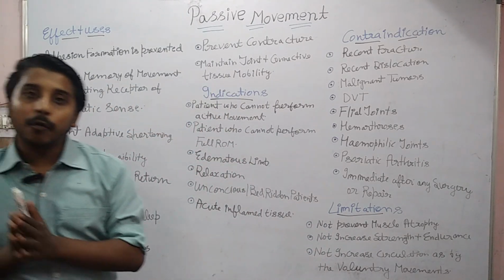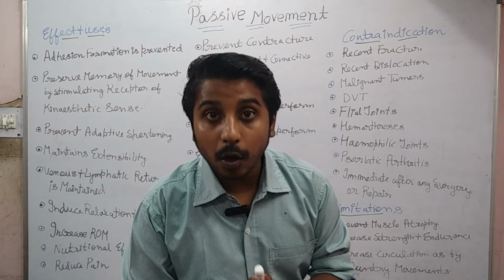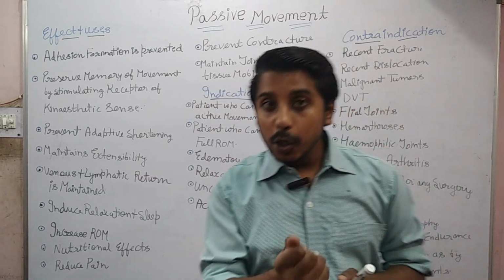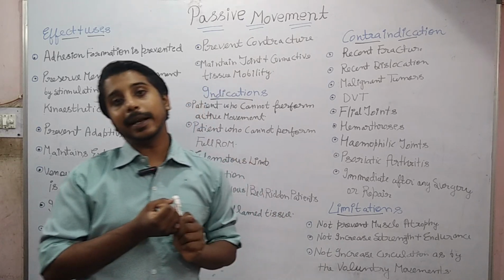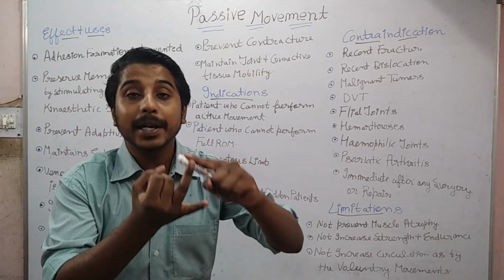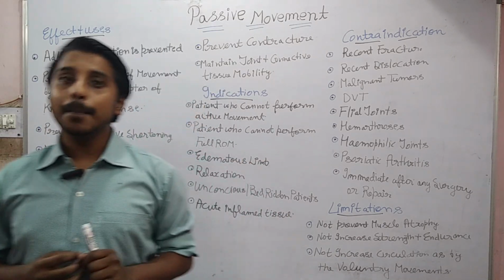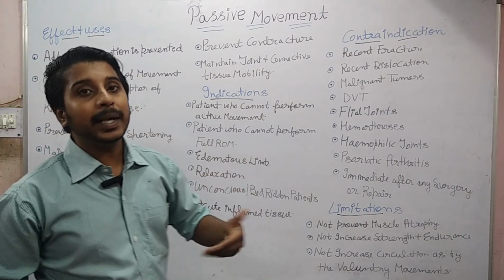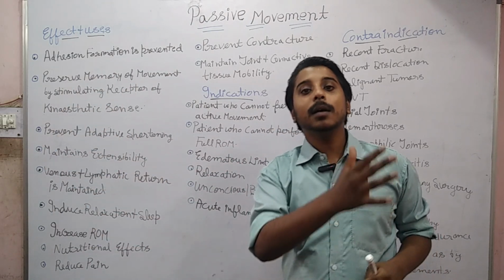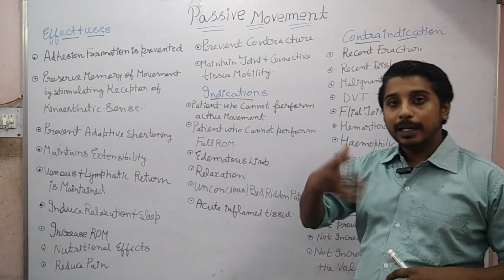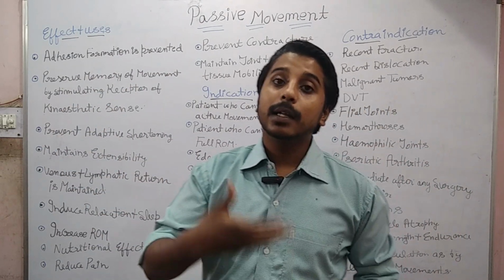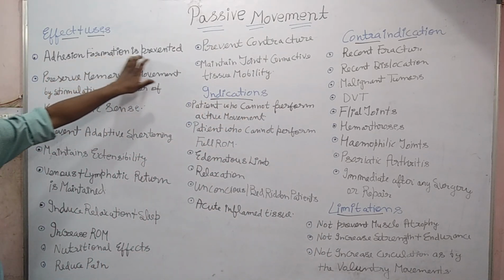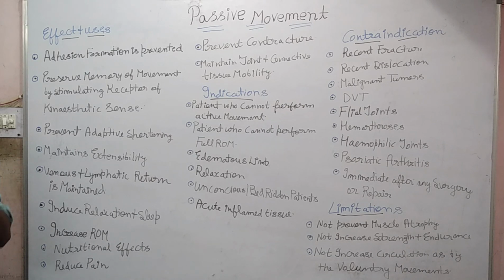These adhesions are formed due to the release of serofibrinous fluid, which acts as a glue and sticks all the connective tissue such as ligament and tendon along with the capsule. But if we give passive movement regularly throughout the phase in which the patient is getting treated, the adhesion is not forming. So adhesion formation is prevented by passive movement.